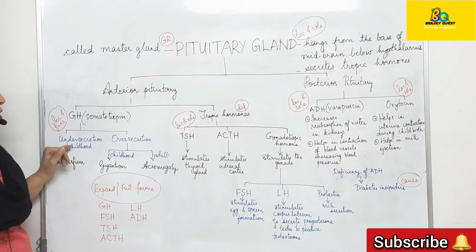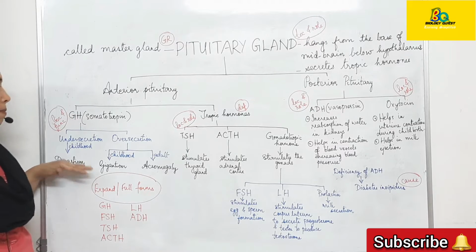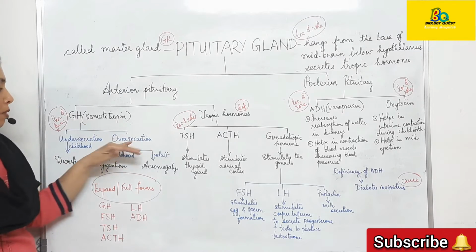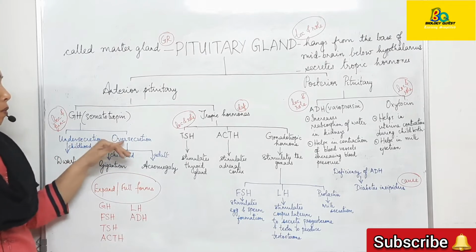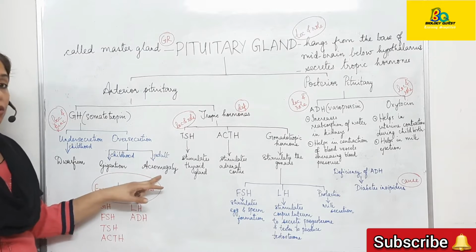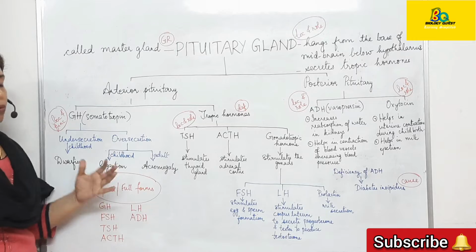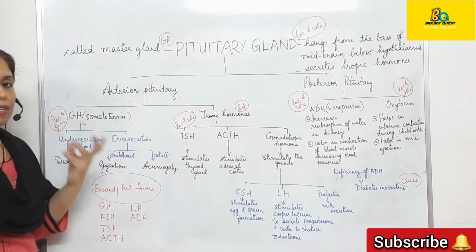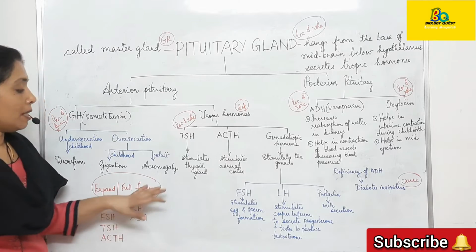An under-secretion of growth hormone in childhood results in a condition called dwarfism, and an over-secretion during childhood results in gigantism. Over-secretion of growth hormone in adults results in a condition called acromegaly, where excessive growth of bones takes place. Bones of the hands, the jaw bones, etc. grow excessively, and this is a condition called acromegaly.